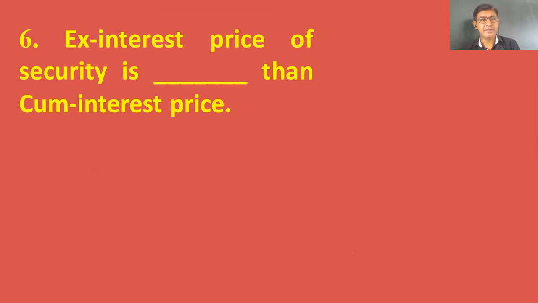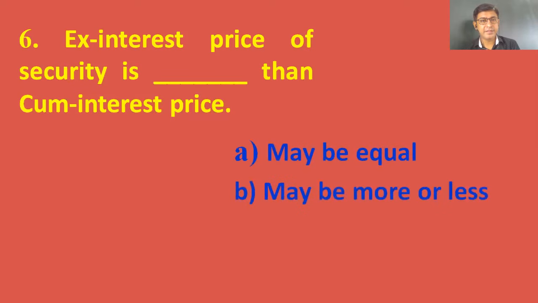Next, the ex interest price of security is dash than the cum interest price. Let's see the options: it may be equal, it may be more, it may be less.